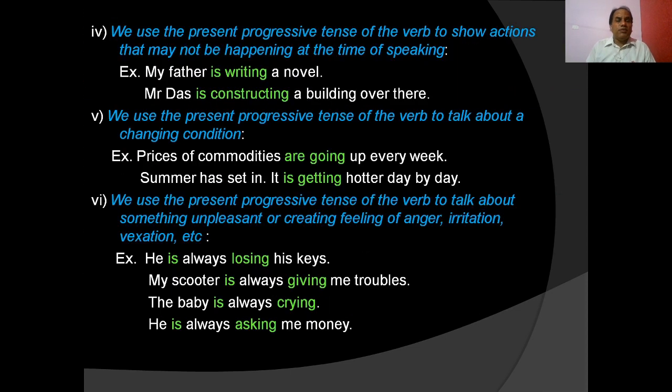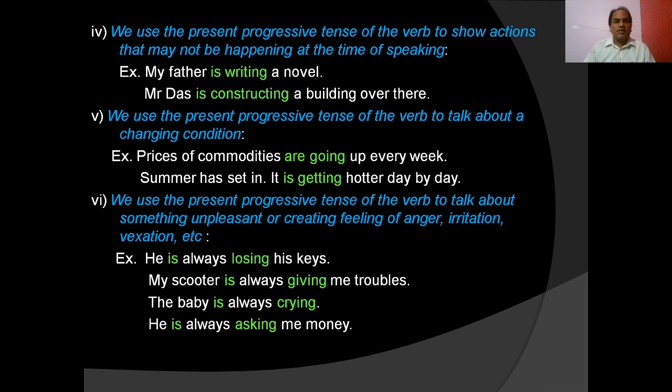We use the present progressive tense of the verb to show actions that may not be happening at the time of speaking, but it is going on, it is continuing. My father is writing a novel. My father is now taking his lunch. But his writing a novel means he has started writing a novel, not completed it.